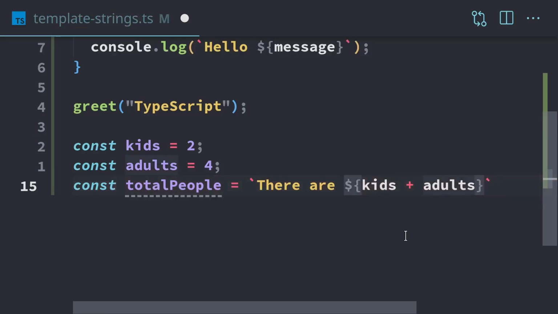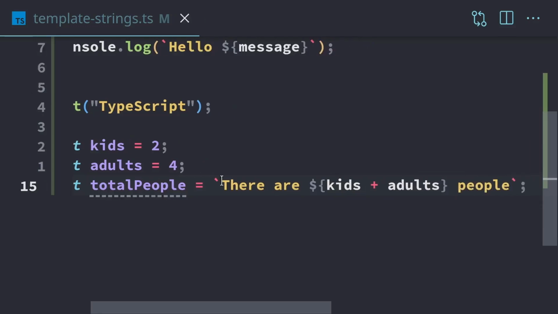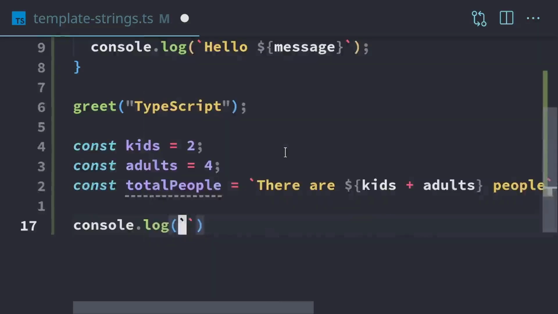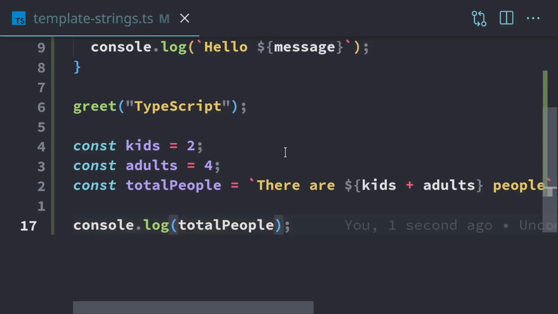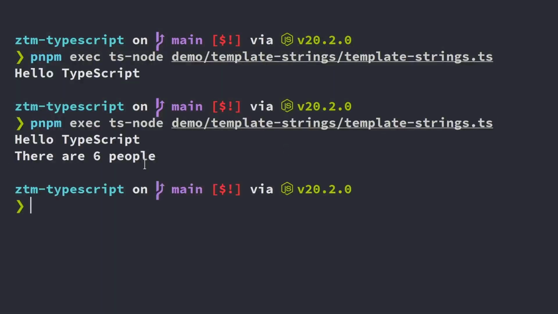That's going to add those kids and adults together. Since we have 2 kids and 4 adults, kids plus adults is going to be 6. So if we do console.log and log total people and run that again, we have, there are 6 people.